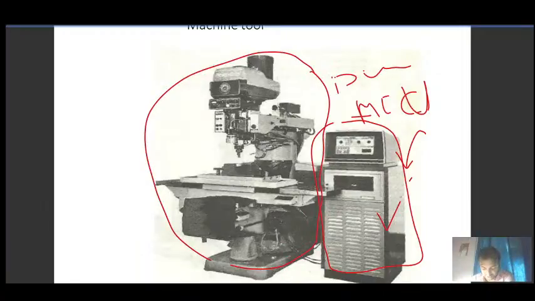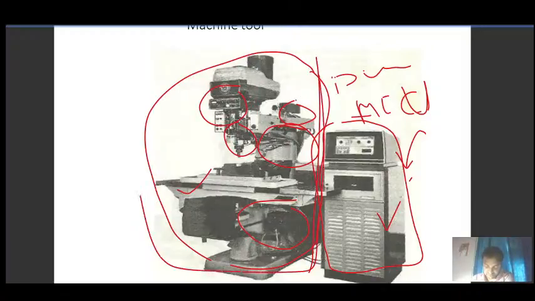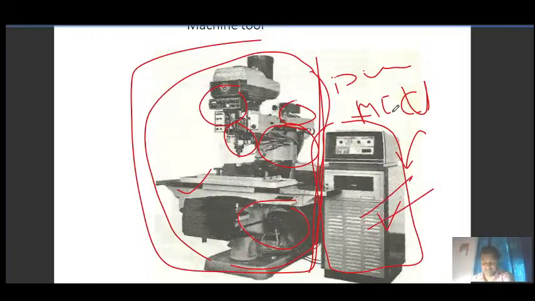It also includes the table, these various motors, the drive mechanism, and then the tool, various controllers. So this is the machine tool, the punch tape is not visible, and this one is the machine control unit that will read the punch tape and generate signals to run the machine tool.